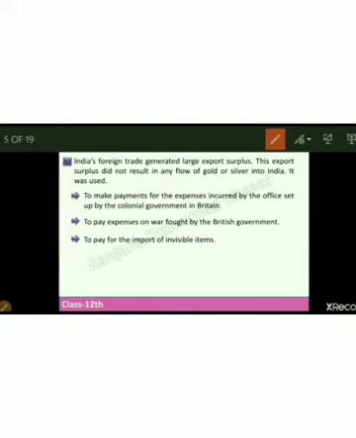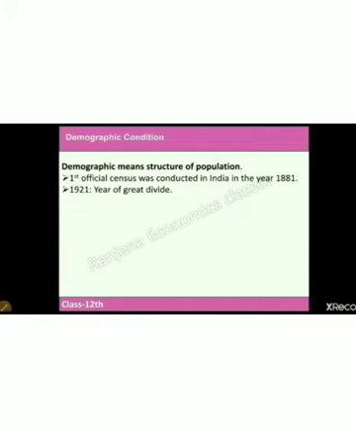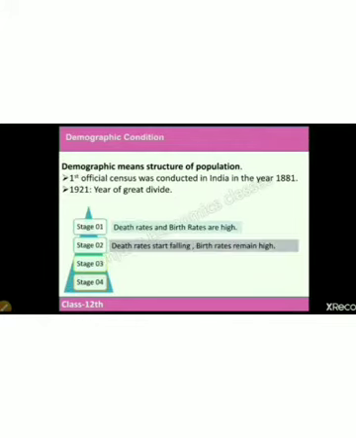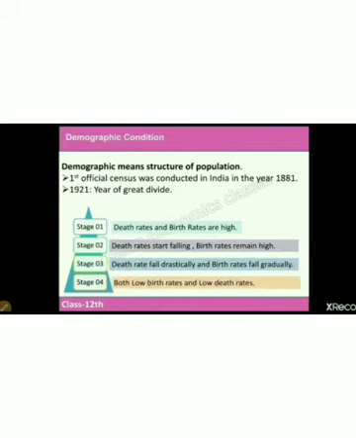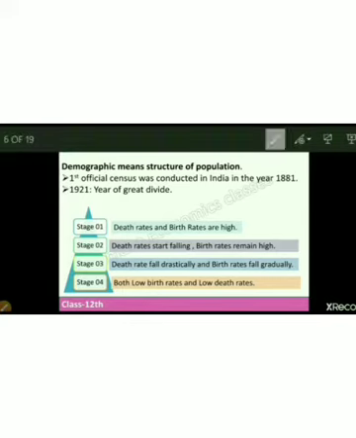Now let's move on to the next slide and talk about the demographic condition during that period of time. First of all, we need to understand the meaning of demographic. What do we mean by this term demographic? As you can see, it basically stands for the structure of population. So what are we going to understand here?